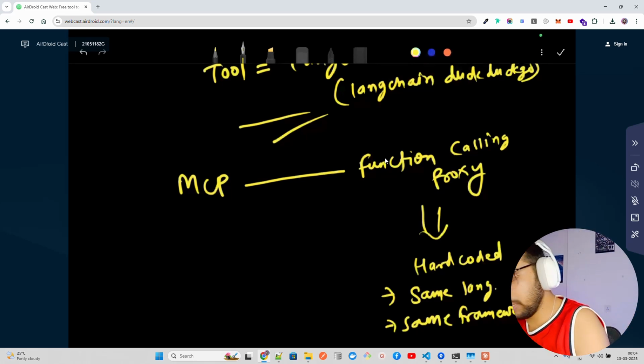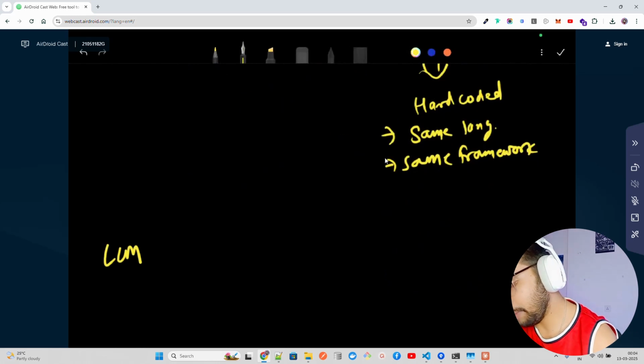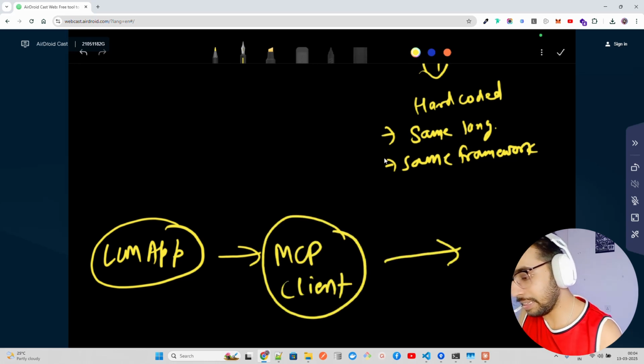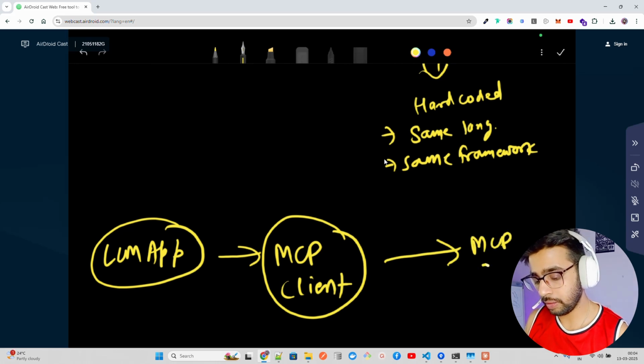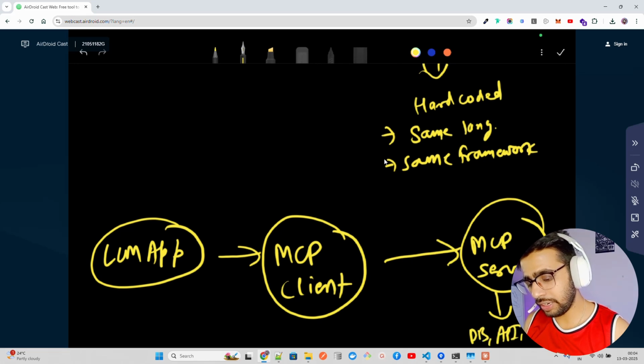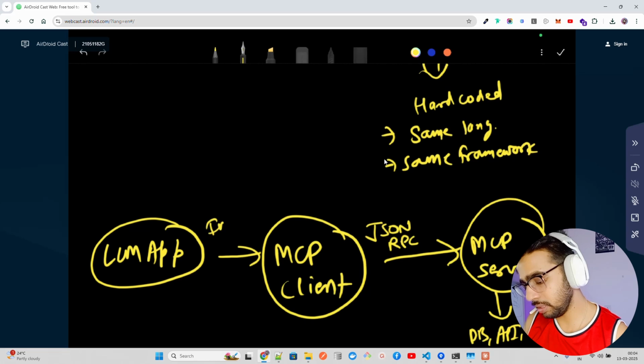So, for example, you have an LLM app that uses an MCP client, and that has an MCP server, and this can access DB, API, etc. It can do various things, and this is based on nothing but JSON RPC, and here you can write, maybe, in memory, if that makes sense.